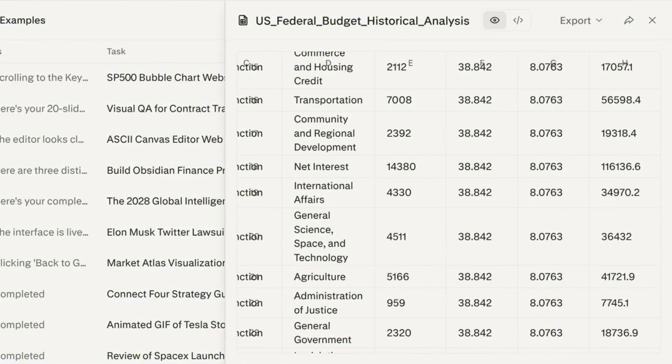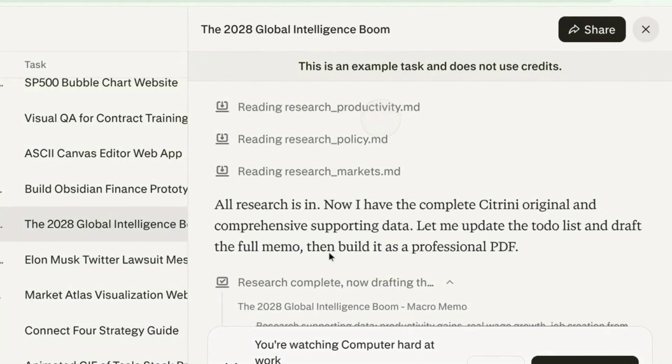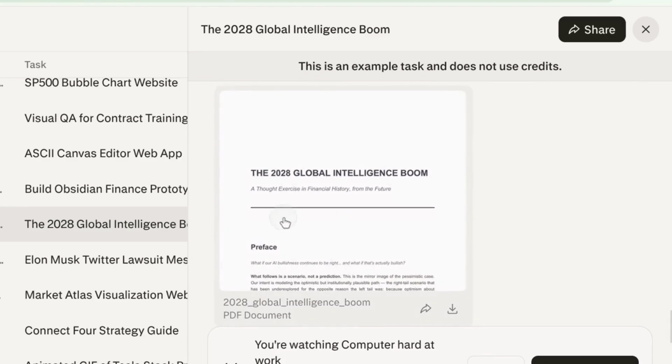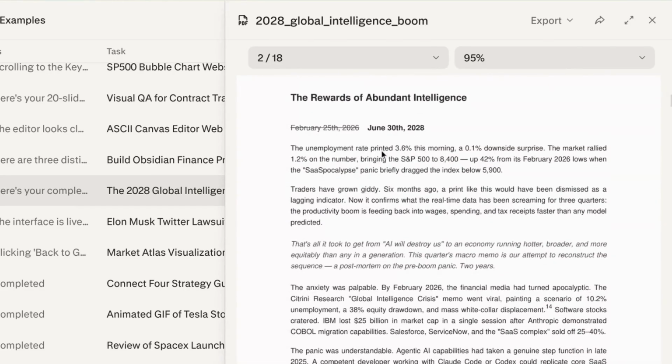For the next example, it uses agents to research global productivity, policy, and markets. If we scroll down, we can find a preview of the PDF report with 18 pages that you can read through and export.